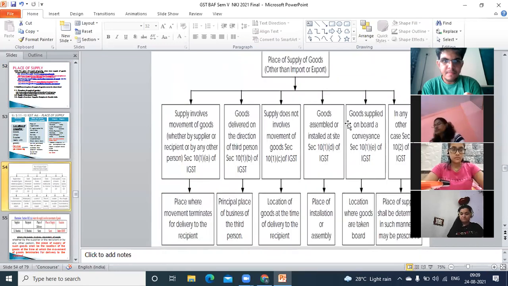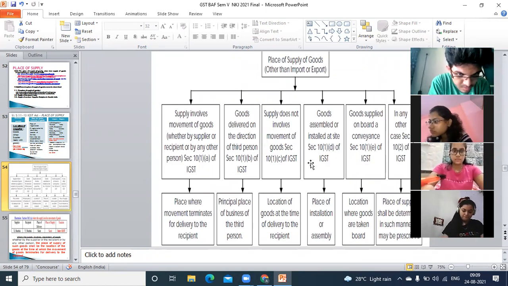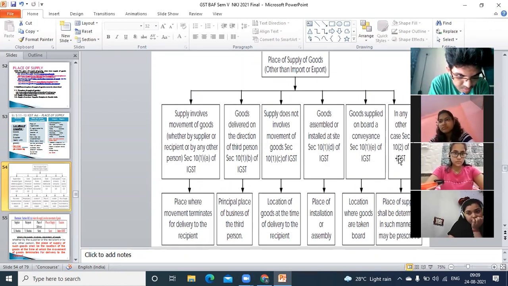Directly I have jumped to this part of your PowerPoint presentation, which consists the details about section 10 subsection 1 clause A to clause E, including section 10 subsection 2 of IGST Act.